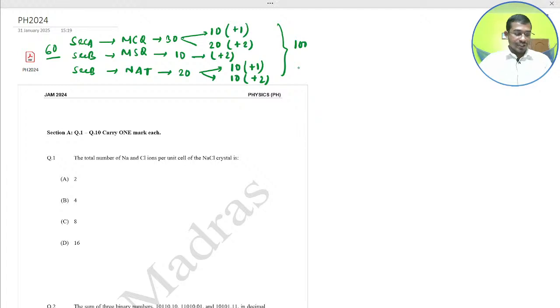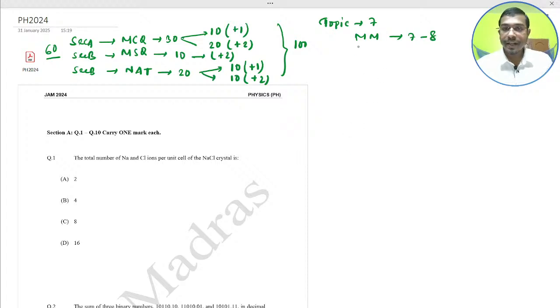And the detailed analysis is that there are a total of 7 topics in your IIT JAM. The first topic is mathematical methods, with 7 to 8 questions.